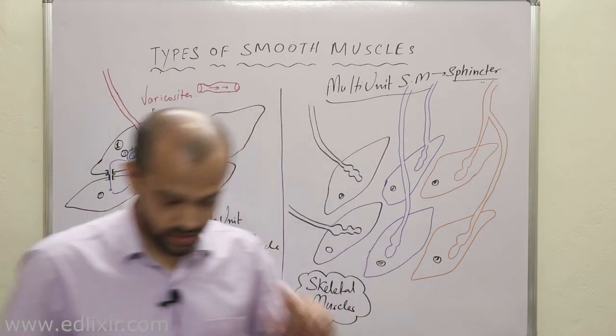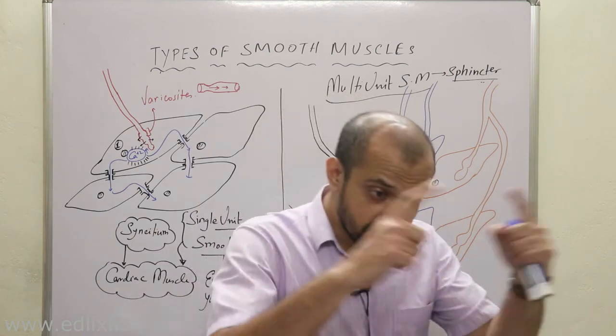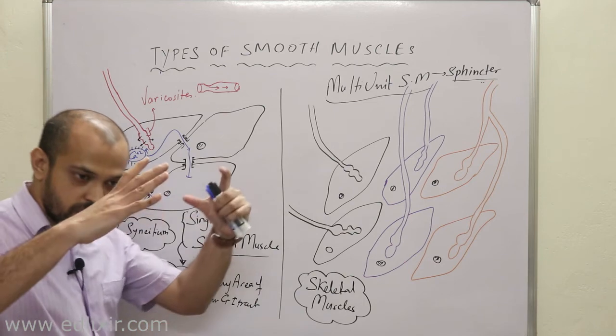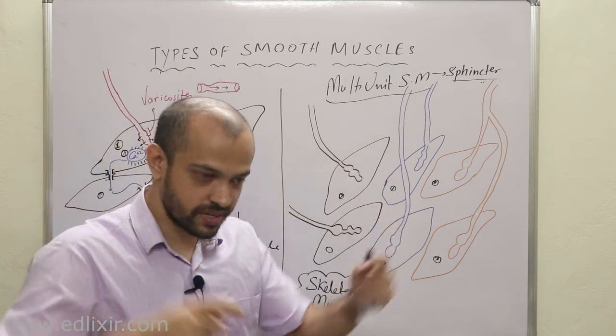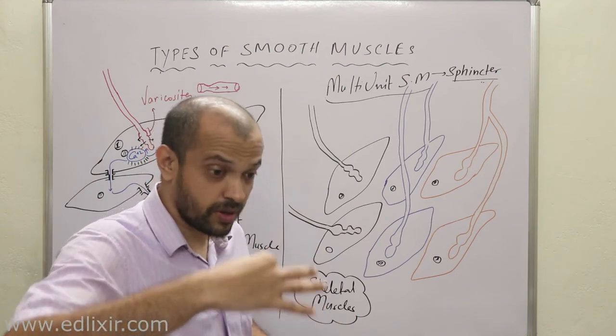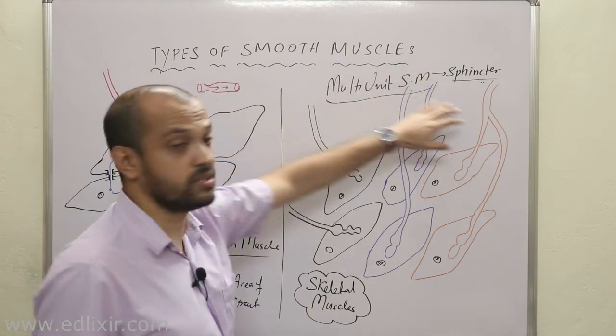Clear? Now a very interesting point you need to understand is that the urinary bladder is actually made up of single unit smooth muscle. Why? You need controlled contraction and relaxation waves. But the urinary bladder sphincter is actually made up of multi-unit smooth muscle.